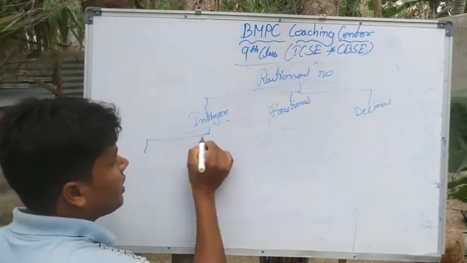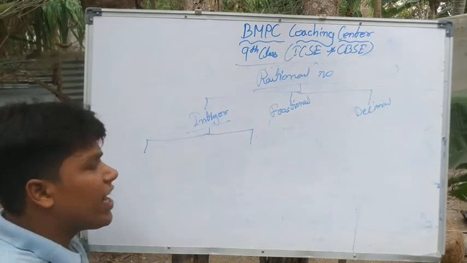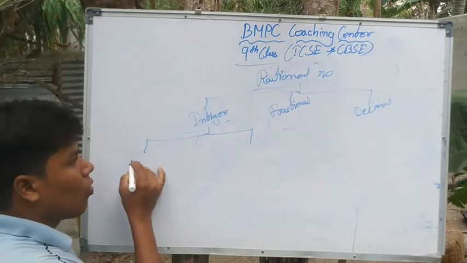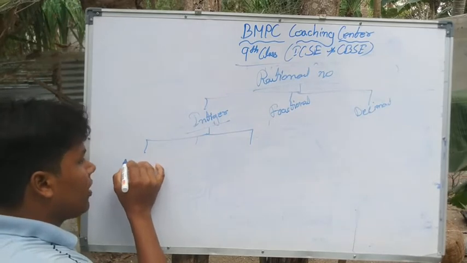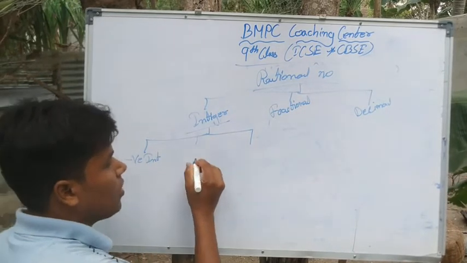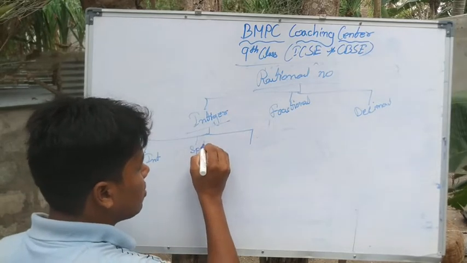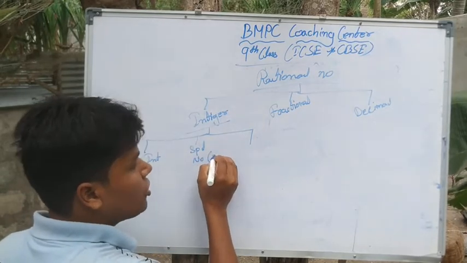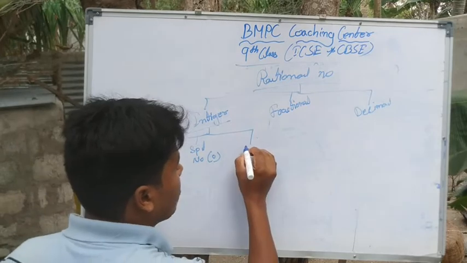They are further divided into three categories: negative integers, the special number called 0, and positive integers.